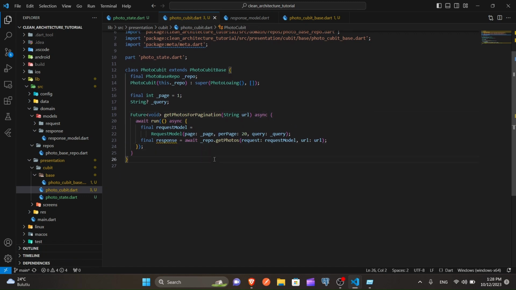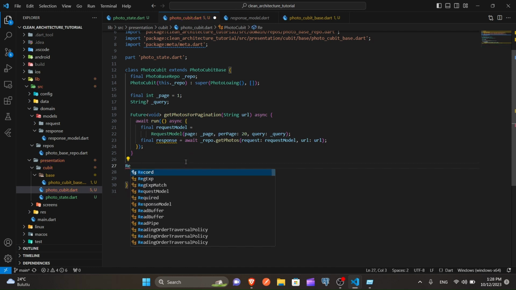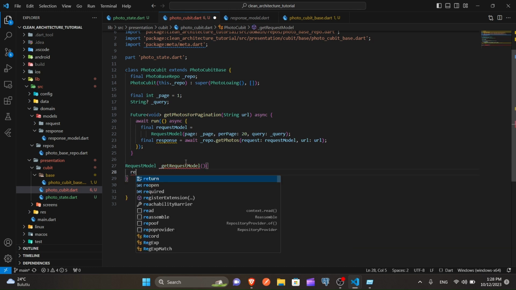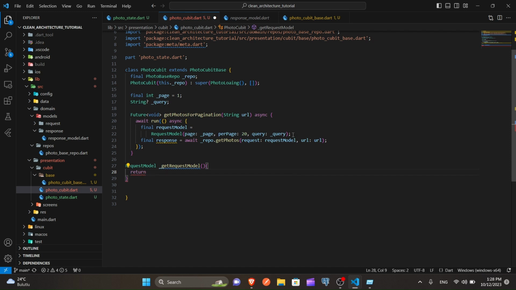We can even make it much shorter. We create one function, let's say it returns the request model. We call it get request. And it returns this thing.